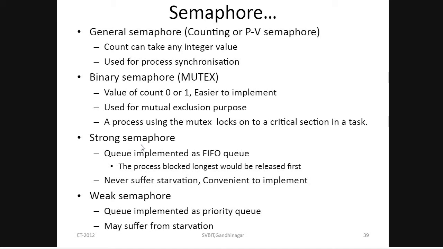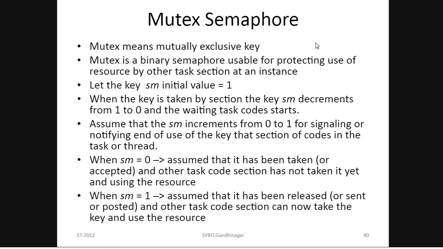Then the next ones are the strong semaphore and the weak semaphore. In a strong semaphore, Q is implemented as a FIFO queue, while in a weak semaphore, Q is implemented as a priority queue. You have studied FIFO queues and priority queues. Next is the mutex semaphore. Mutex means mutually exclusive key. Here we are using a key value to implement this mutual exclusion.